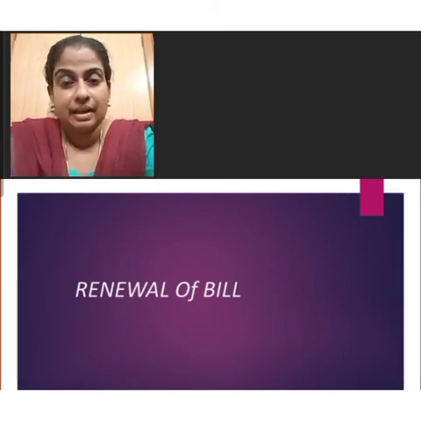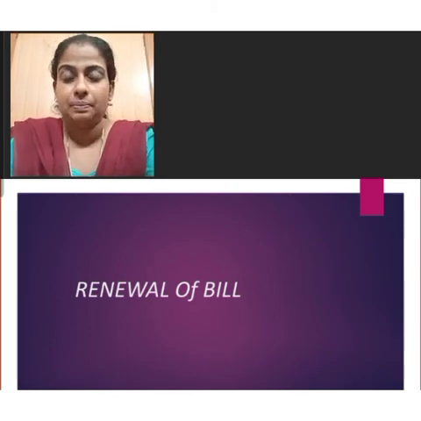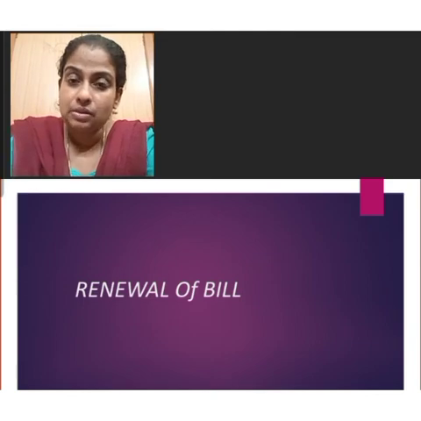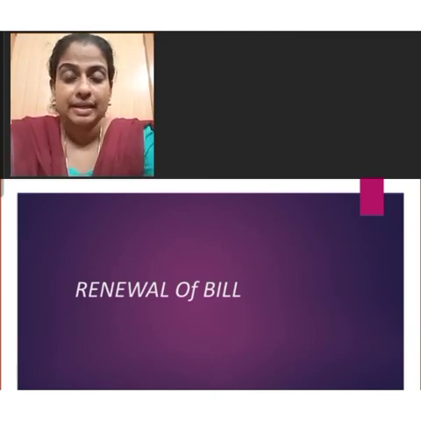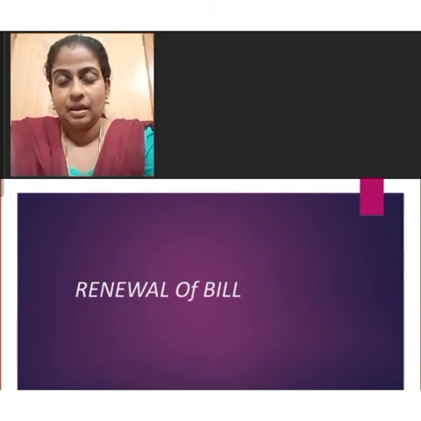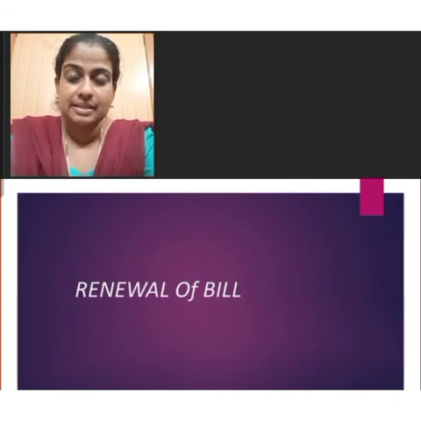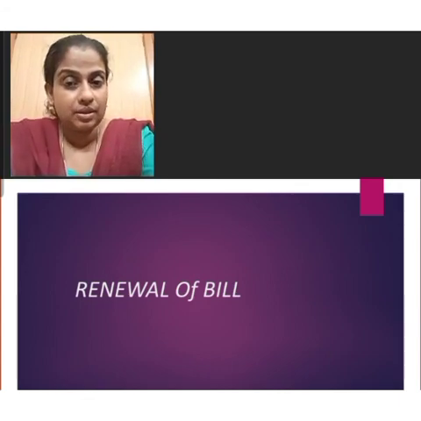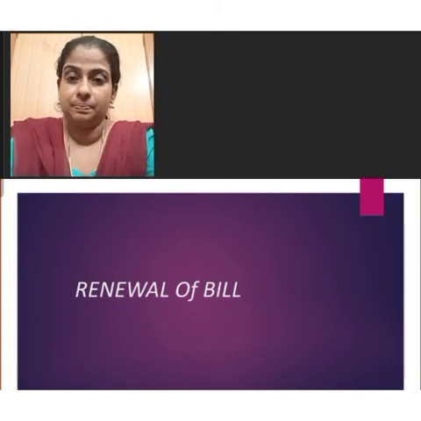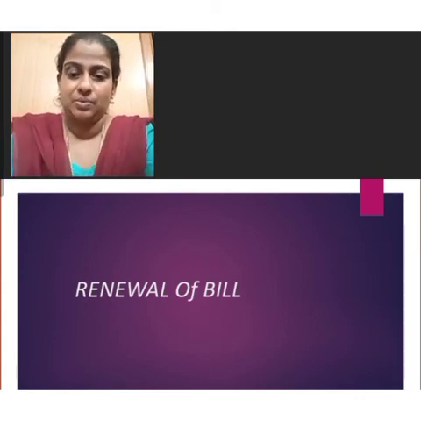Then the last case is bill sent for collection. The entry will be bill sent for collection account debit to bills receivable account. But in the case of drawee, there is no need to record the entry for bill sent for collection. On the due date, in the book of drawer, we have to pass the journal entry, that is cash account debit to bill sent for collection account. But in the case of drawee, the entry will be bills payable account debit to cash account.